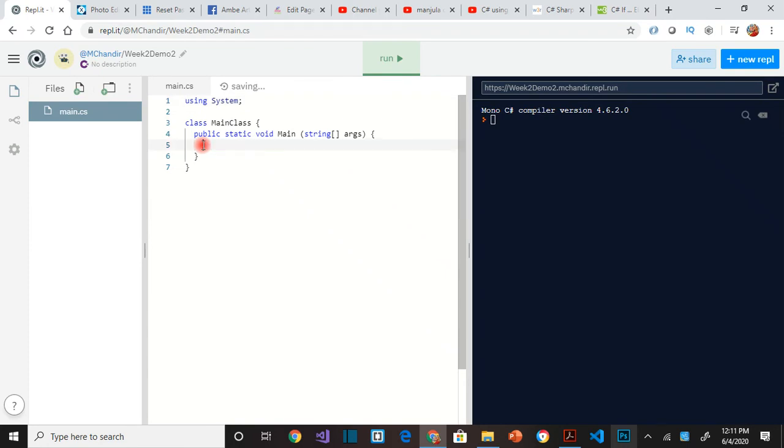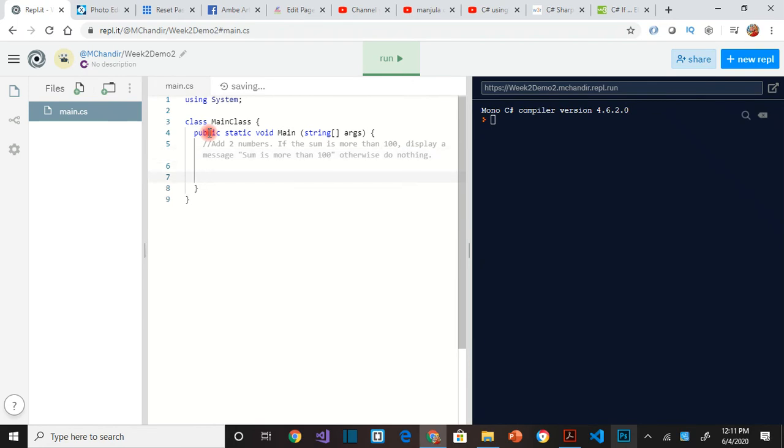This is my week 2 demo 2. Okay, so let's think of a simple problem. Let me write the problem statement here. Add two numbers. If the sum is more than 100, display a message. Otherwise, do nothing. So let us say that this is the problem at hand.